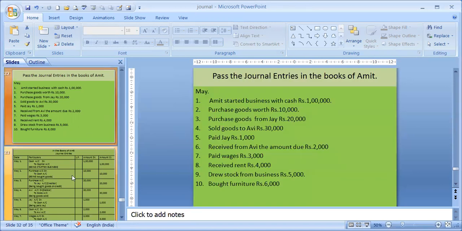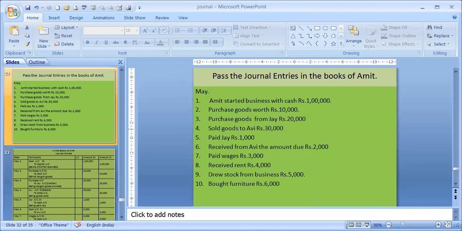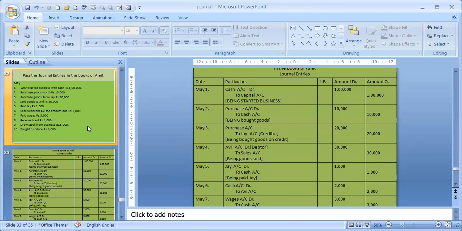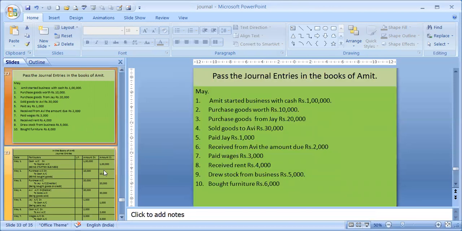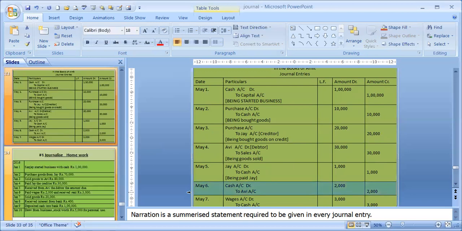Then May 4th, sold goods to Avi. So Avi to sales, we have not received the cash. Then paid Jay 1,000. We have paid Jay 1,000. So Jay is the receiver, Jay account debit to cash account, cash is going out. Next, received from Avi the amount due. So we are receiving cash, cash account debit, and the giver is Avi, so to Avi account.